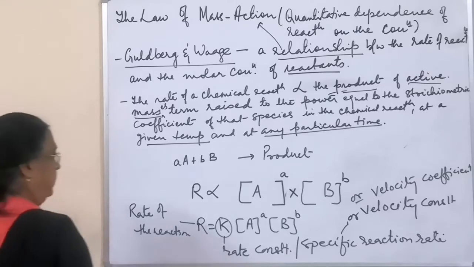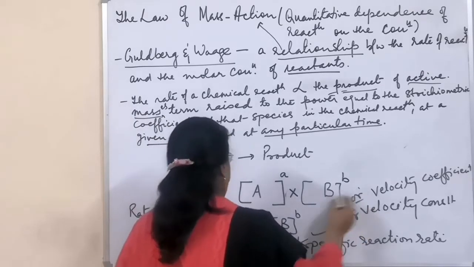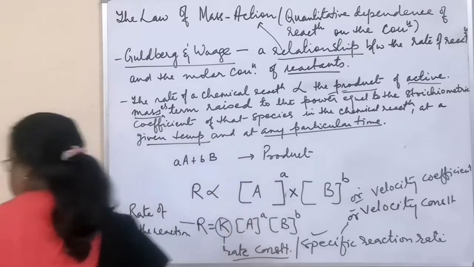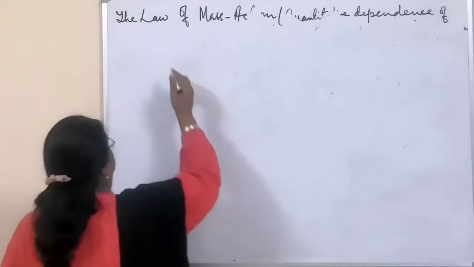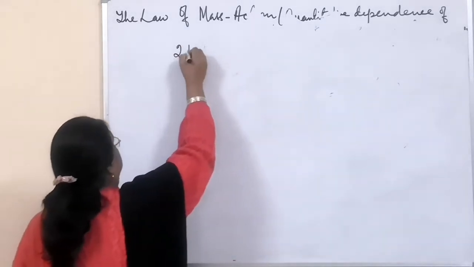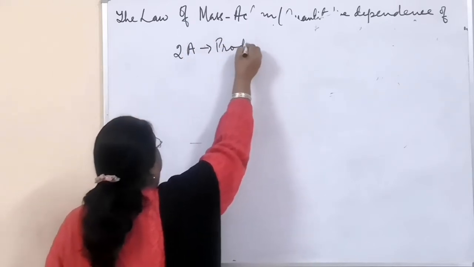So, commonly we call it a rate constant. You should know it by these names also, this K. So this is about the law of mass action. And okay, now more examples. If you have a reaction like 2A giving you product.